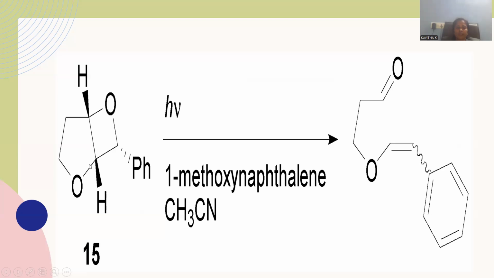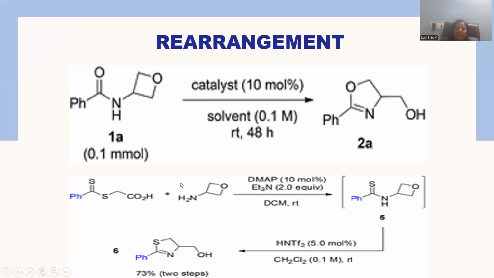And whatever this fused sigma bond is there, that is moving toward this edge, so that carbon-carbon double bond formation is possible. This is able to generate ring opening. Two rings are supposed to be opened, the 4-membered ring and the 5-membered ring as well. Both the rings will be opened, and that is able to generate an aldehyde at one edge and an olefinic double bond at the other edge. This is the way the ring opening reaction is facilitated by light irradiation, photochemical conditions.